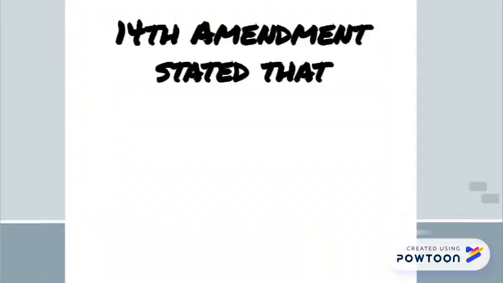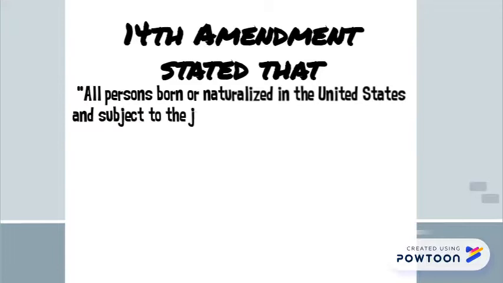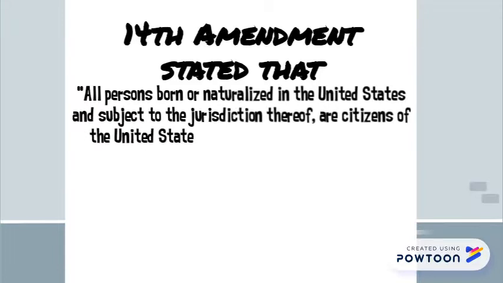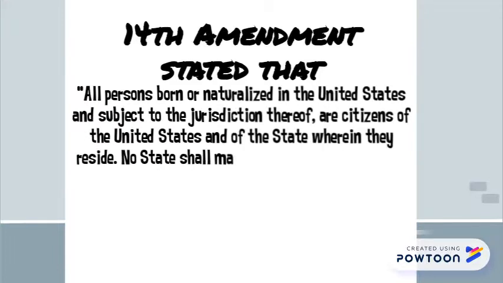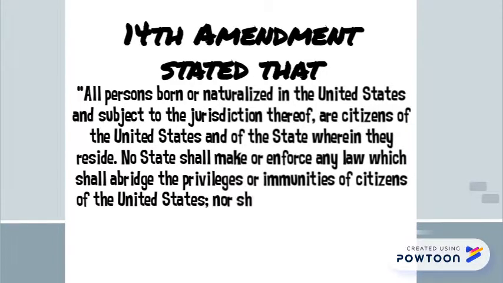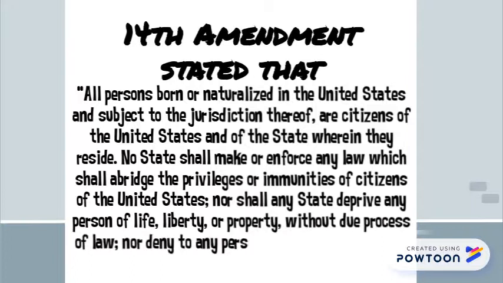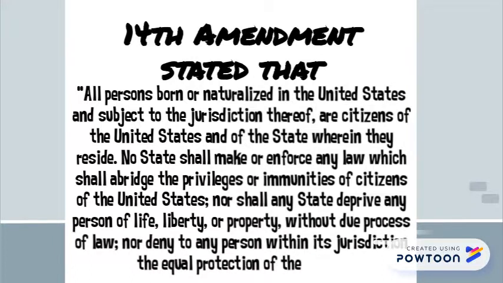The 14th Amendment stated that all persons born or naturalized in the United States and subject to the jurisdiction thereof are citizens of the United States and of the state wherein they reside. No state shall make or enforce any law which shall abridge the privileges or immunities of citizens of the United States.